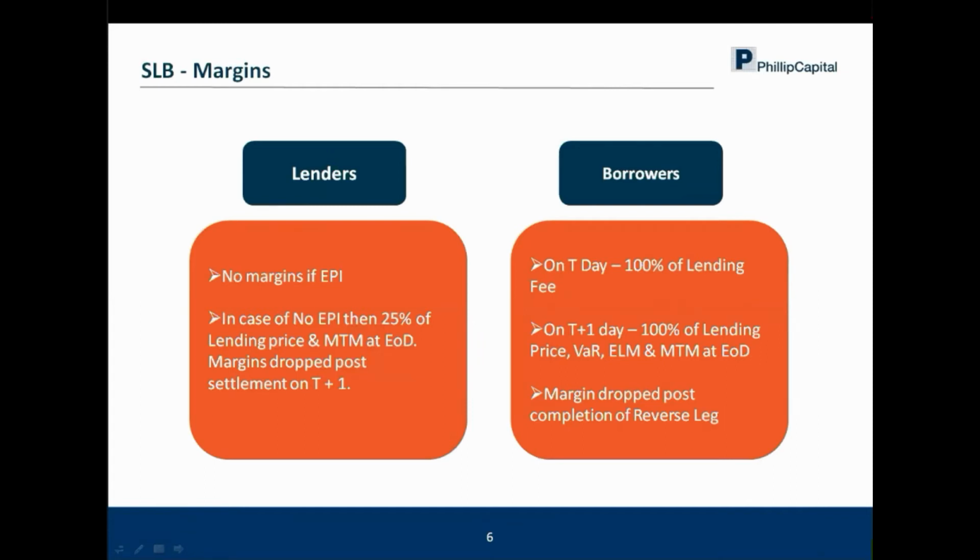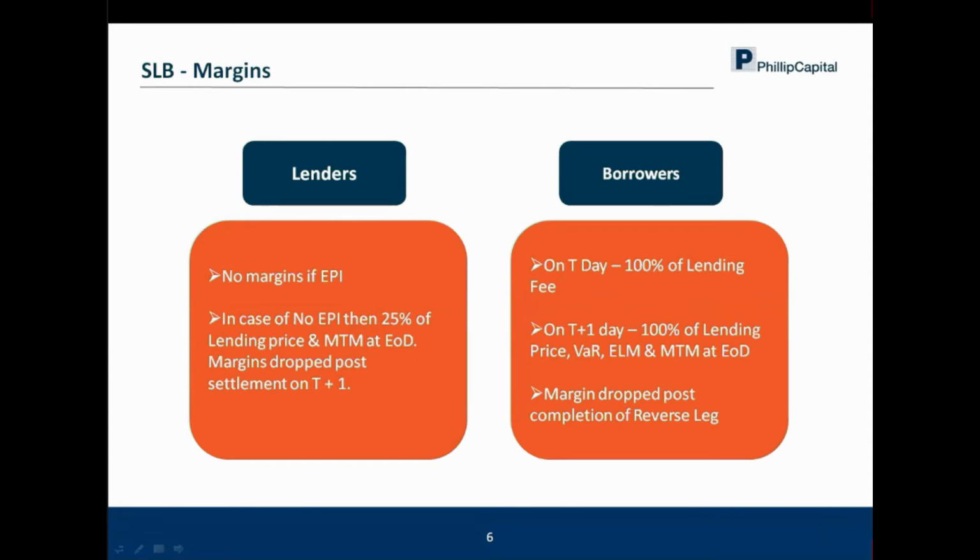Now, supposing you have decided to participate and there are stocks in your portfolio. First we'll try to understand margins. And why is this important? Because this will help you understand how the exchange is managing the risk when you're giving your stocks to the exchange, when you're participating in the SLB segment. So first I'll talk about the lenders. Let's say you are a lender, you are the owner of the security, you have participated in the SLB platform, and let's say you have lent TVS Motors as the stock which you hold in your portfolio.